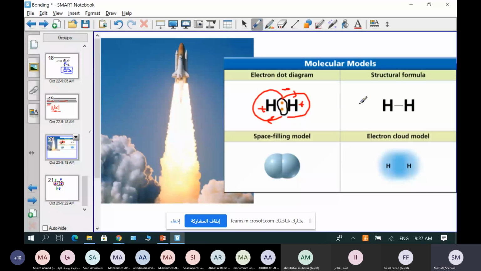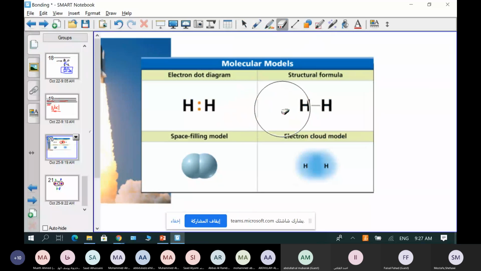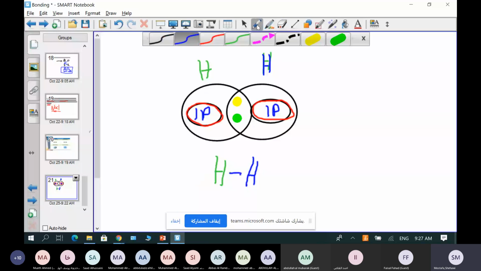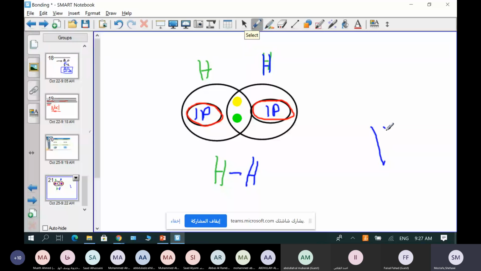Or the other ways to present a covalent bond, as you see here. The first one, electron dot diagram. I will represent the covalent bond by dots.